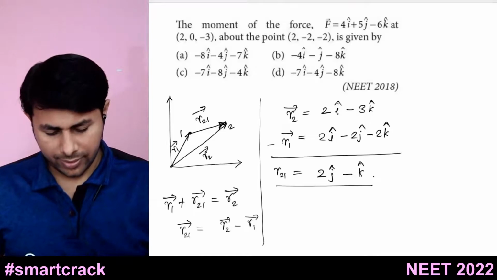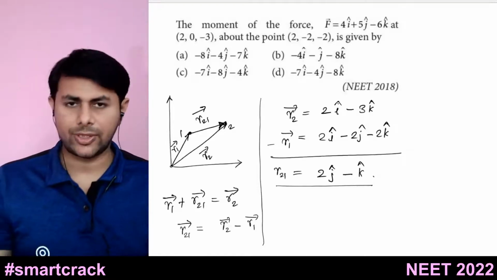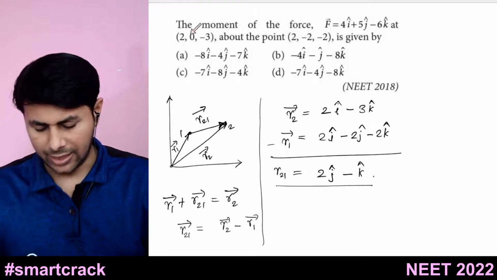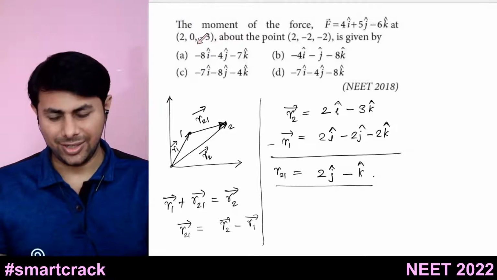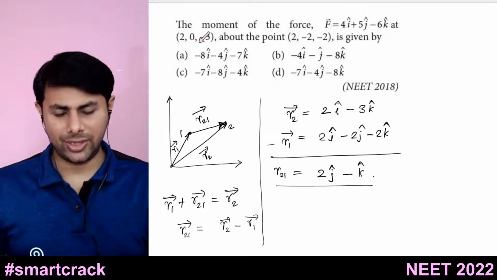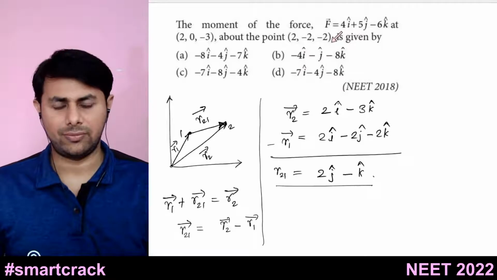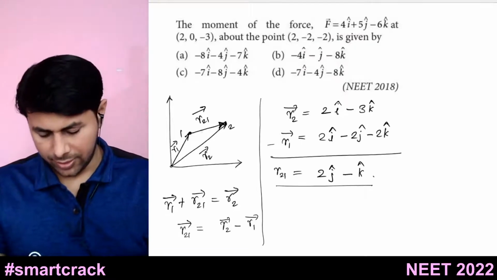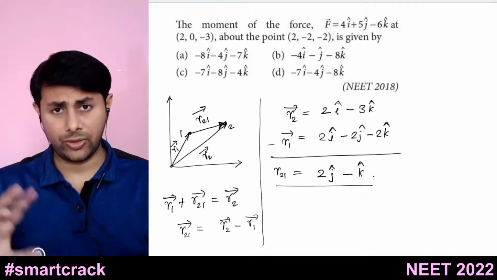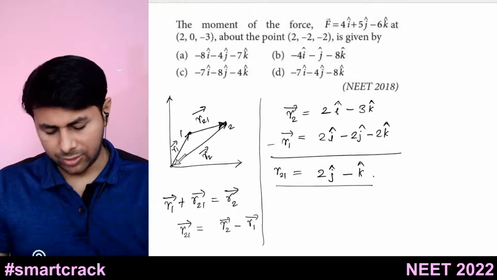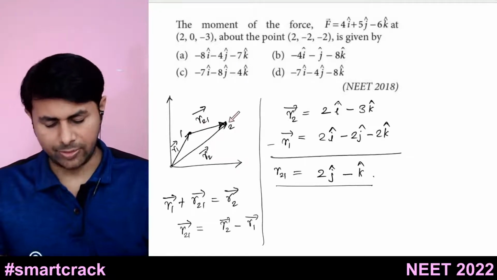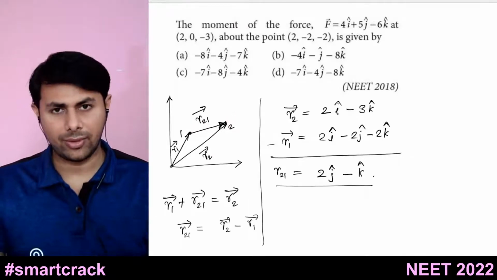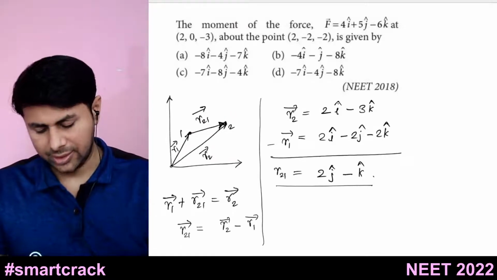So what was the tricky point in this question? You are exerting the force at this point. So you can find out the position vector of this point, but you don't want to talk about the origin. You want to talk about this point. If you want to talk about origin, it will be just R2 bar cross F bar. But you want to talk about this point. So you have to take position vector of this point with respect to this point, which will be R21 bar, that is R2 bar minus R1 bar.